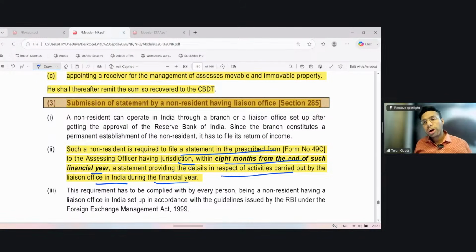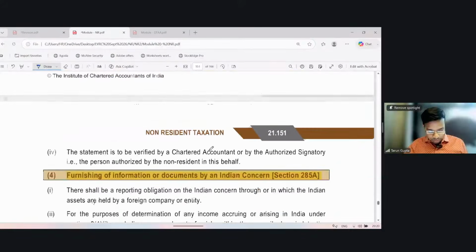So the report should contain the activities which are undertaken by the liaison office in India. One wants to understand this why? Because it needs to understand whether the activities are exceeding the activity for which the liaison office was given permission as per the RBI.